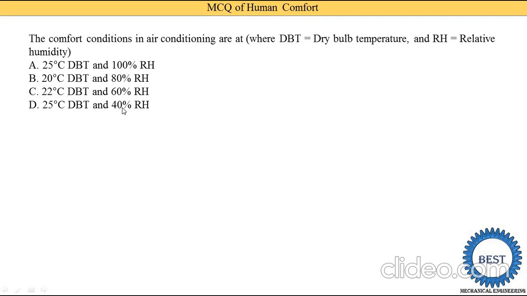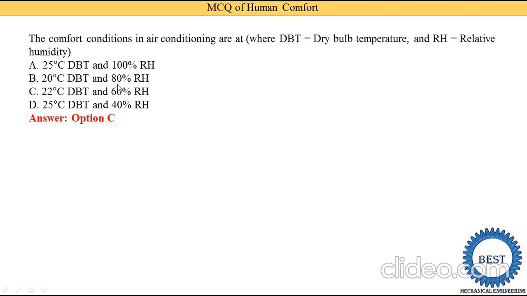In different books and different websites, they give different options. Generally we focus on the 60% relative humidity, whatever the temperature may be. In some books it is given as 22, some give 25. So first we need to focus on the relative humidity. So here option C is correct.